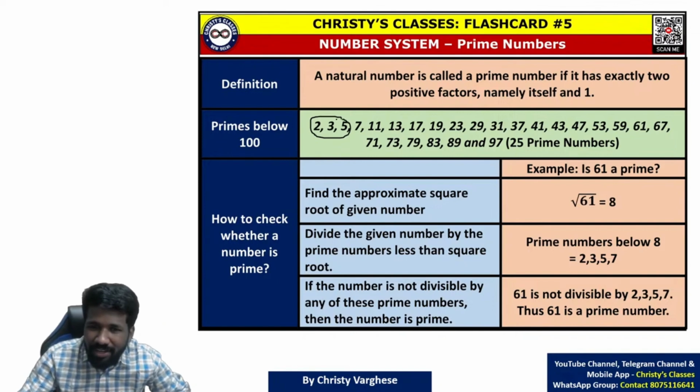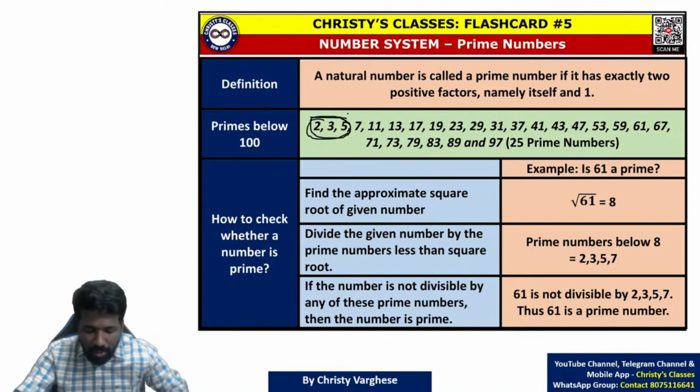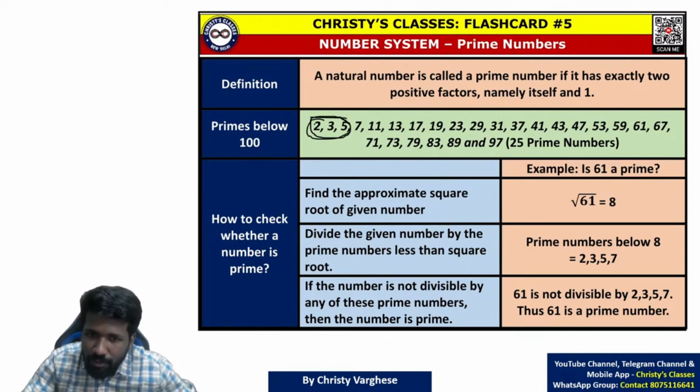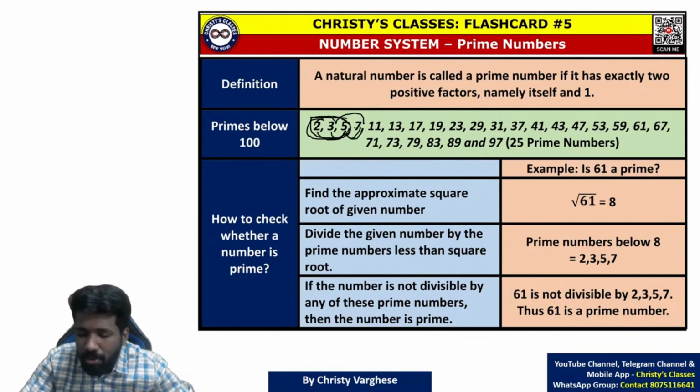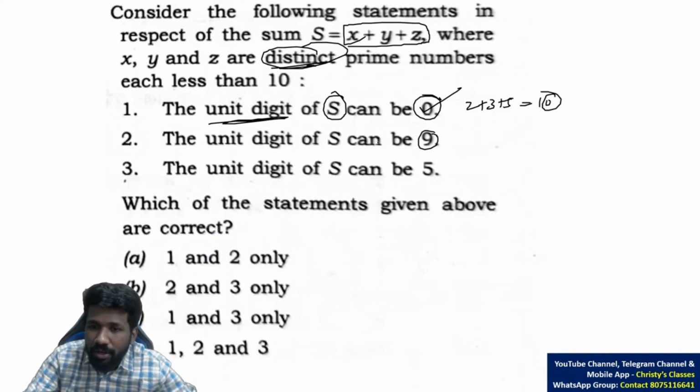Now you cannot get anything below 10 by 3 number possibility, because this is the smallest 3 numbers among the 4 prime numbers that we are asked to consider. So if you take 2, 3, 7, that is more than 10. If you take 2, 5, 7, that is more than 10. If it is 3, 5, 7, that is more than 10. We need to get 9. Yeah, 19 also is possible.